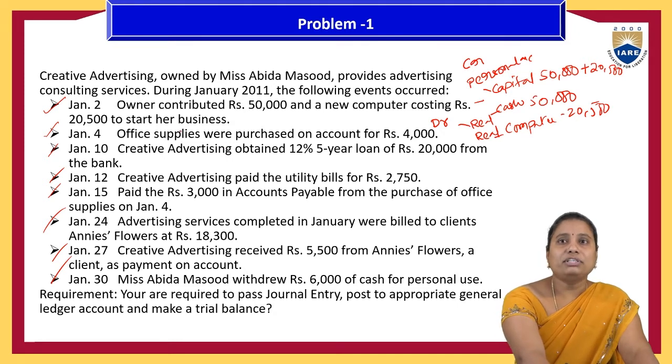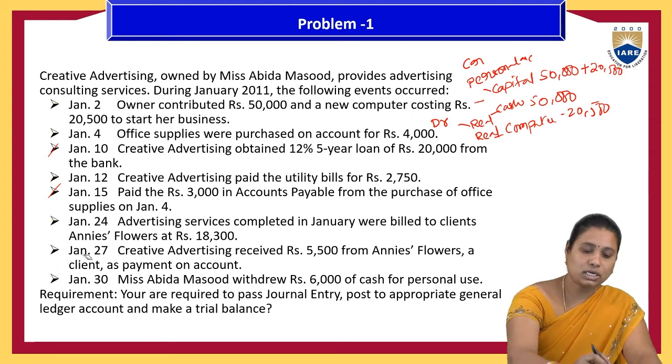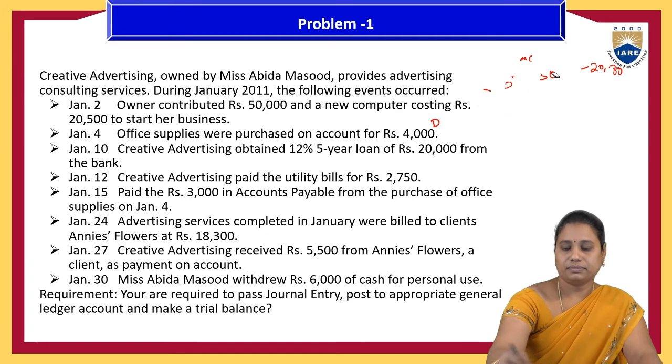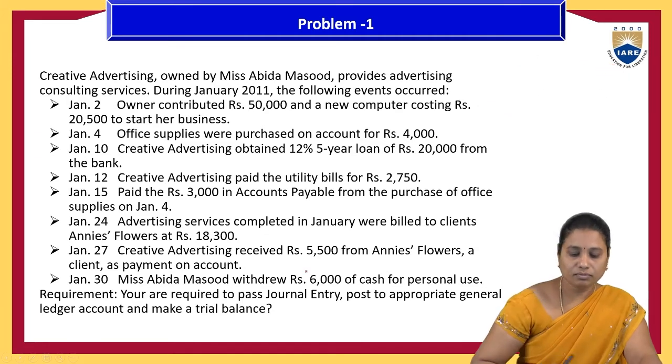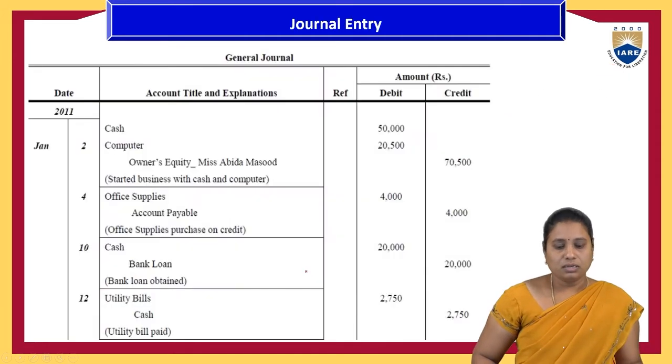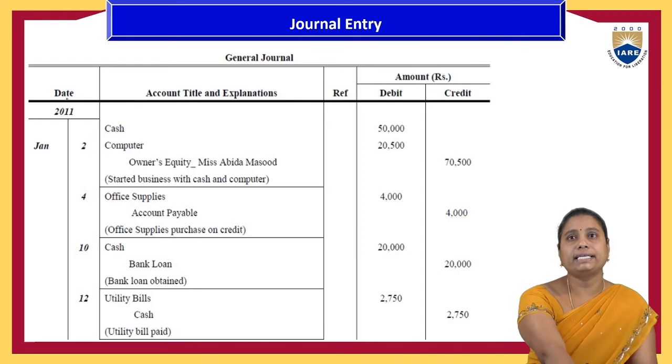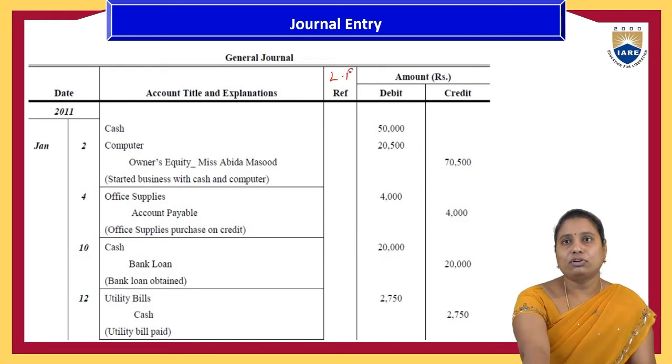Same as office supplies were purchased on account for 4,000. So for this one, cash account and office supplies account. The first transaction goes in the journal entry, this is the proforma for the journal entry: date, accounting titles and explanation, reference number, ledger folio, amount, debit and credit.